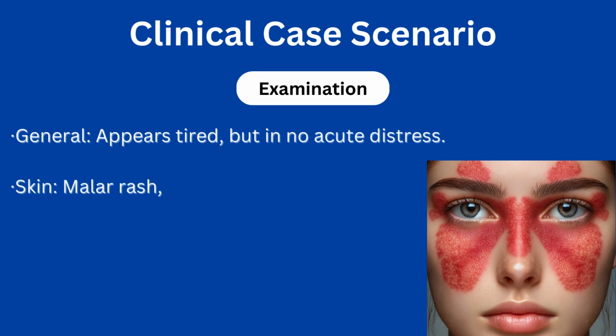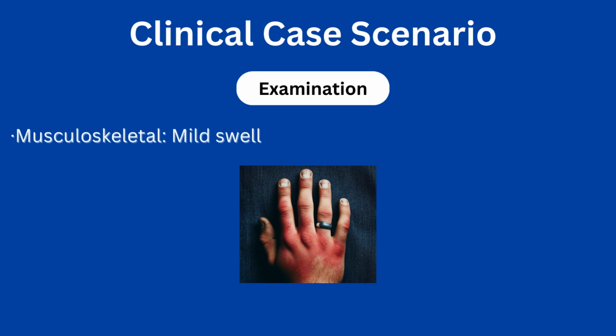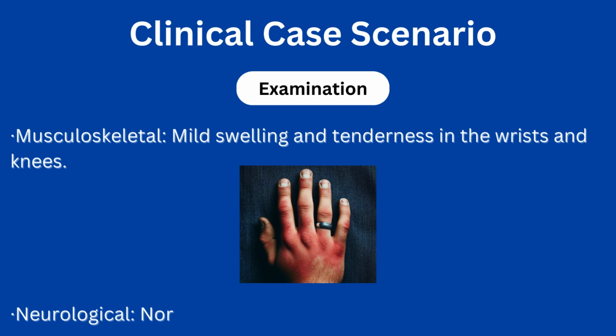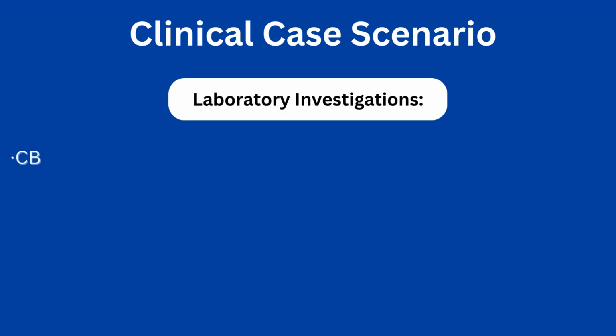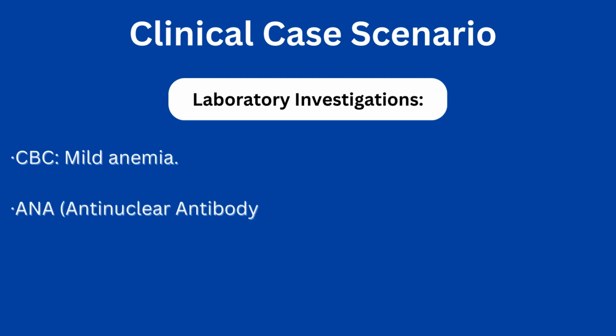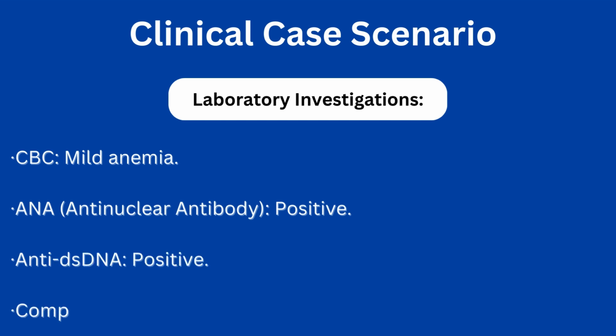Skin showed malar rash with no discoid lesions. Musculoskeletal examination showed mild swelling and tenderness in wrists and knees. Neurological examination was normal, with no signs of neuropsychiatric involvement. Laboratory tests showed the following: CBC, mild anemia; ANA positive; anti-double-stranded DNA positive; complement levels, low levels of C3 and